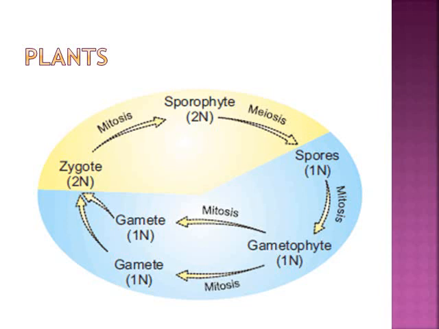After that there will be pollination. Pollination means transfer of pollen grains, transfer of sperms, from the male part to the female part, and then there will be fusion, and fusion means fertilization. Then there will be formation of the zygote. You can see in this whole diagram how the number remains the same and how the same number is transferred to the next generation. So it's very important to maintain the number of chromosomes generation after generation.